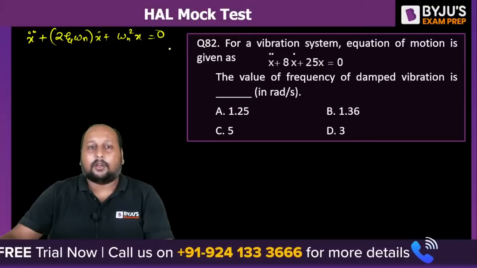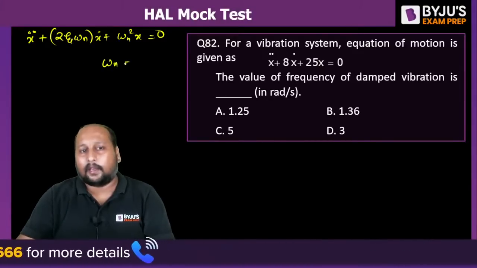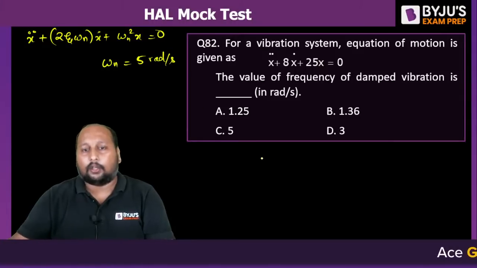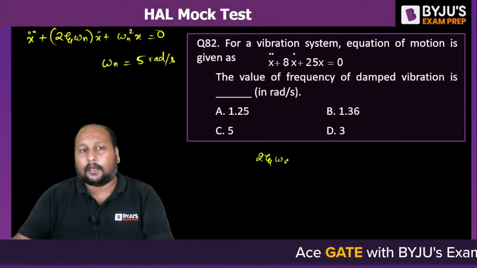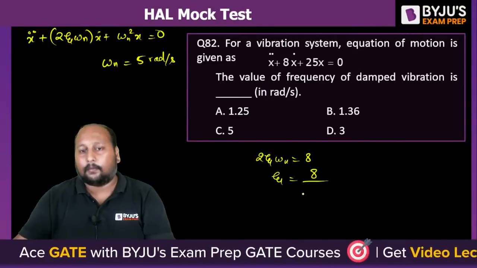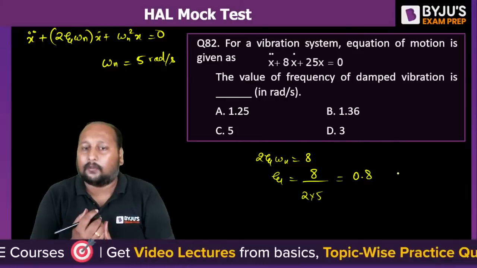If we compare this equation, omega n is equal to 5 radian per second, and 2 zeta omega n is equal to 8. So from here zeta will be equal to 8 divided by 2 into 5, that is 0.8.